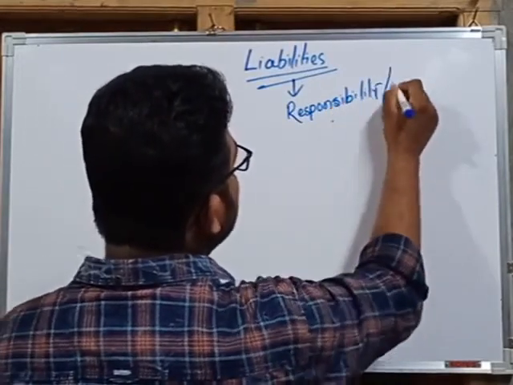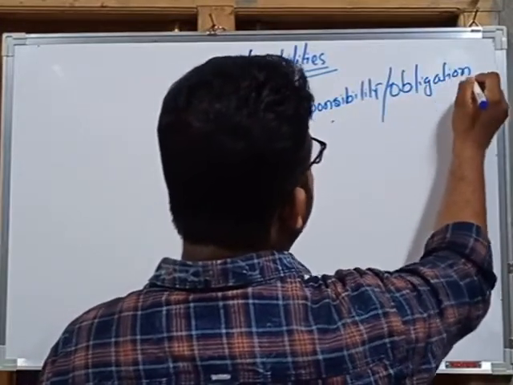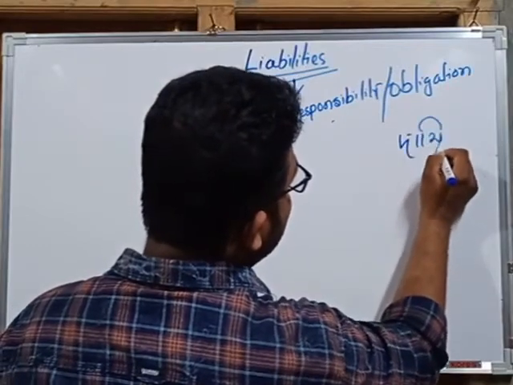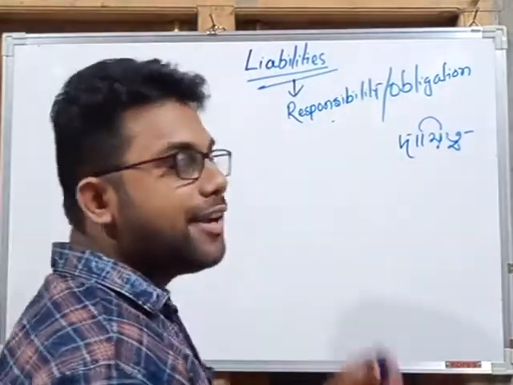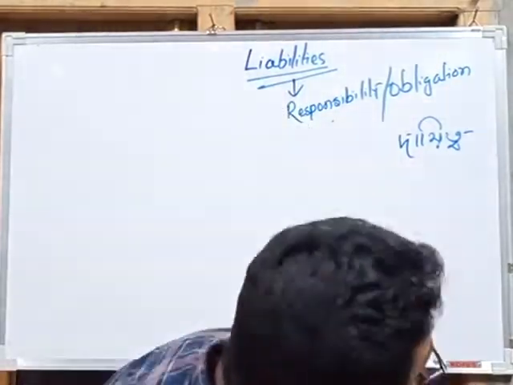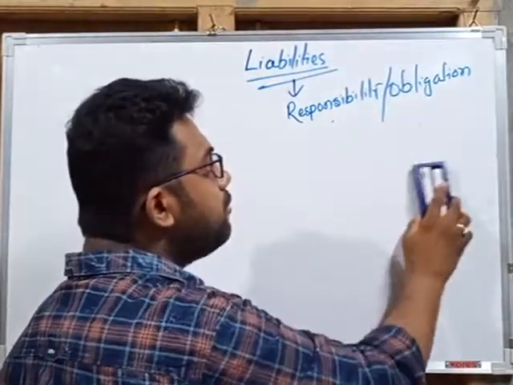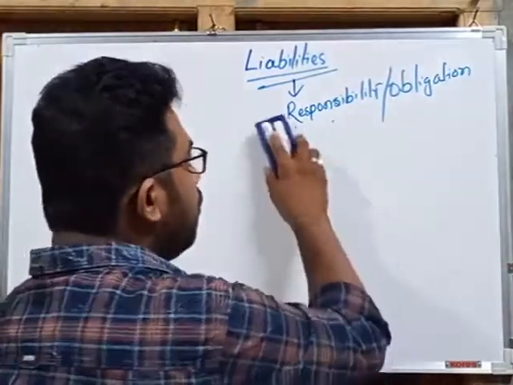In Bengali we can say that it is daitya. That means the responsibility of the business. So liability is one kind of responsibility or one kind of obligation for the business.